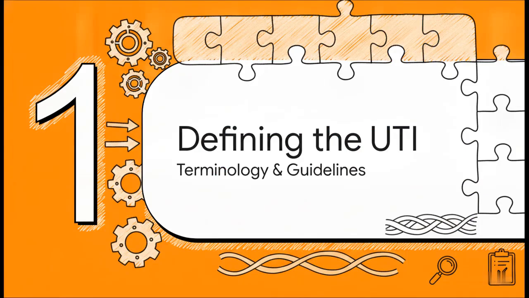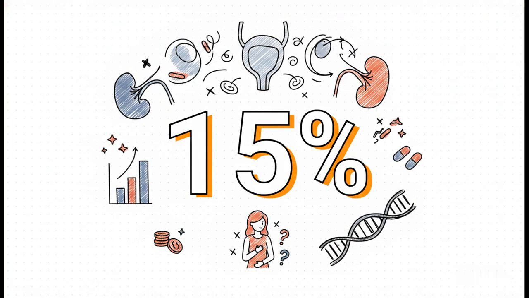All right, starting off with our first major topic, defining the recurrent UTI. Because before we jump into actually treating patients, we really have to lock down our terminology. Think about your baseline cystitis patients for a second. A staggering 15% of women with an initial diagnosis of cystitis will actually go on to experience recurrent infections. I mean, that is a massive clinical burden, right? It heavily impacts healthcare utilization, destroys quality of life for these patients, and is a huge driver of antimicrobial resistance.